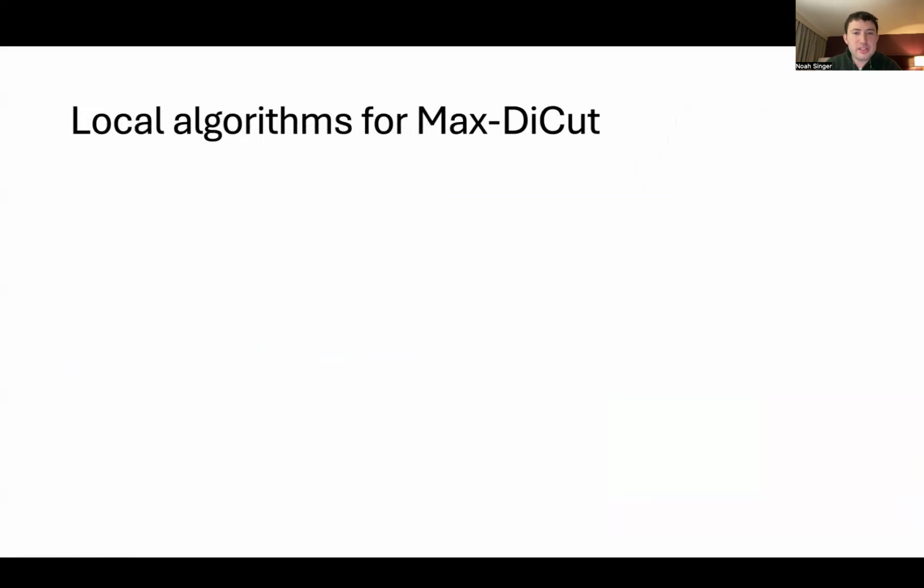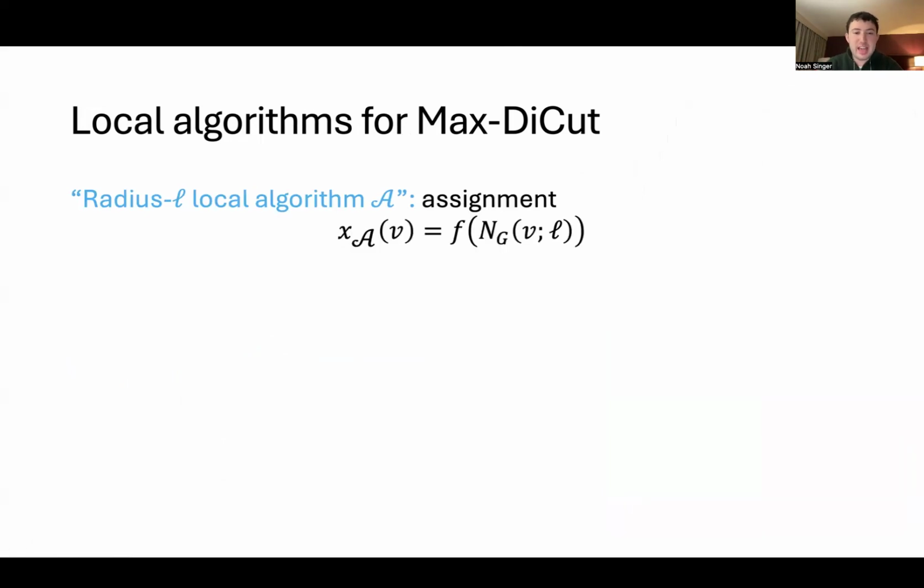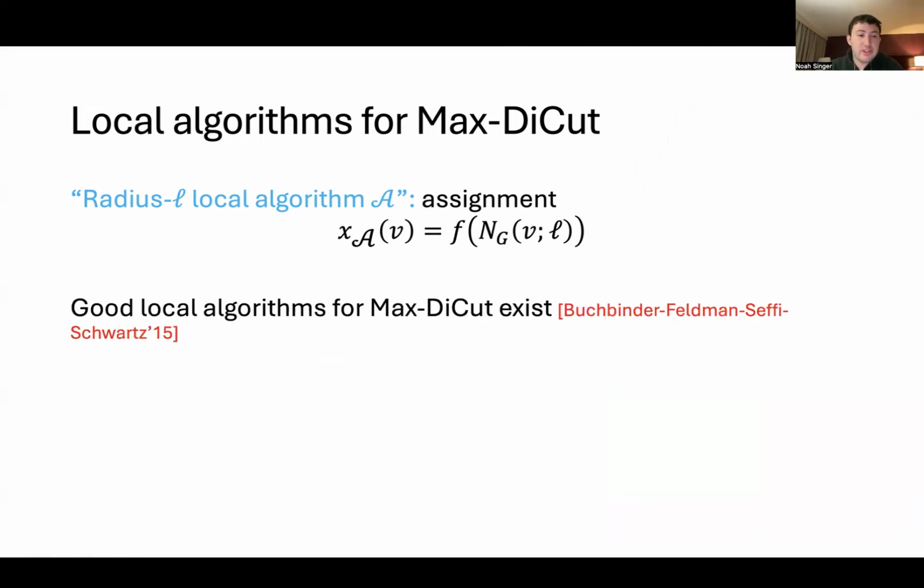So what is a local algorithm? A local algorithm is simply an algorithm which assigns every vertex based only on its neighborhood type. So X of V is just some function of the neighborhood of V out to radius L. And it's known via work from about 10 years ago that good local algorithms for the maximum directed cut problem exist. I'm going to talk about this more in a few slides.